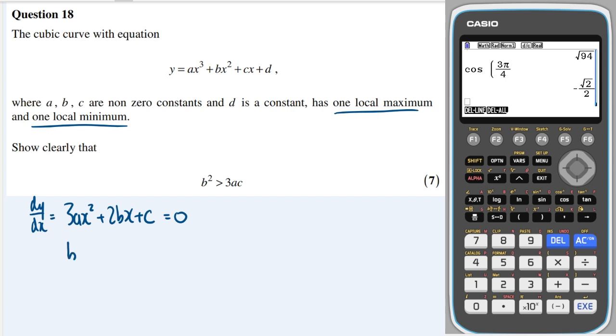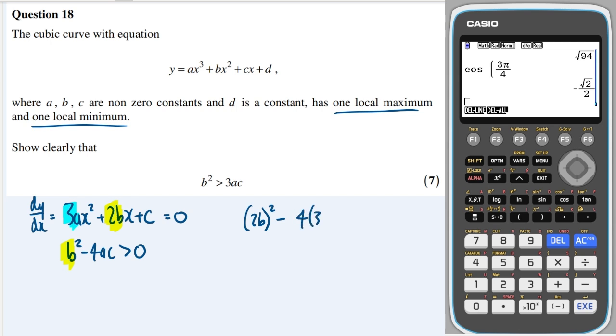So if the quadratic has 2 roots, then we know that the discriminant is greater than 0. And the discriminant is the b squared. In this case, the b term is 2b. So 2b squared minus 4 times a term, which is the term multiplied by the x squared, which is 3a.